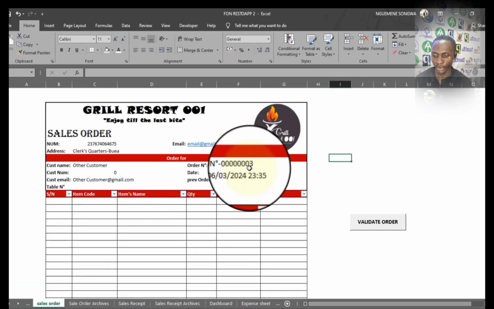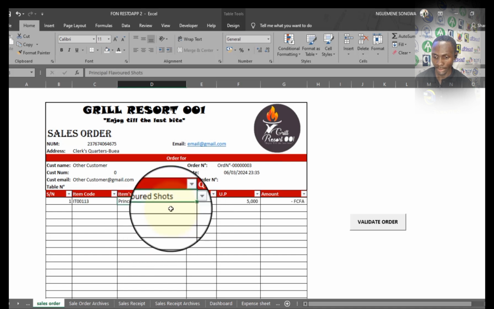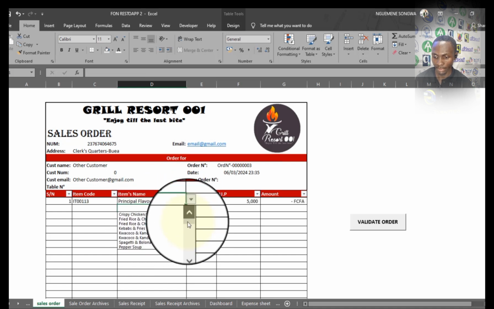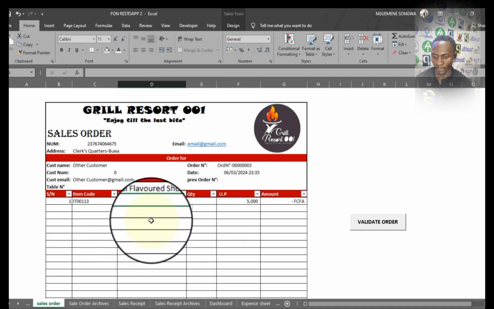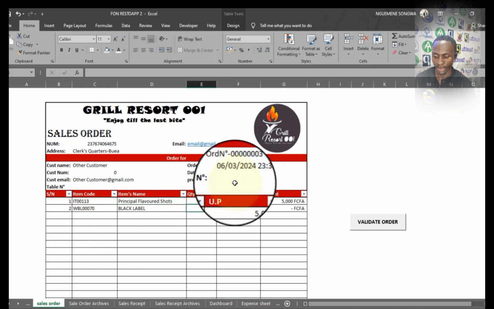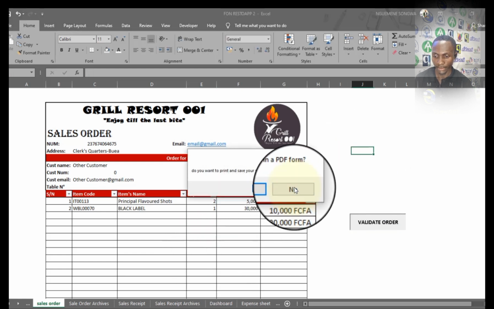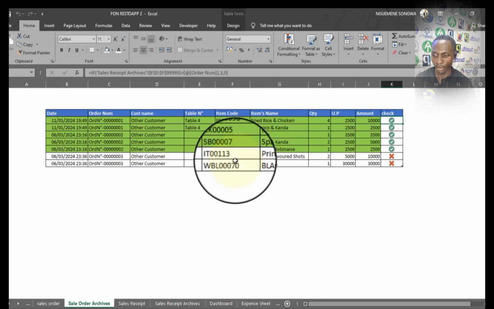So I'm just going to create a new order, order number 3. I'm just going to put some items. Say this item and this item. Say 1 unit here, and here 2 units. No, that's 1 unit, and the 2 units here, for example. So I'll take validate. So this is an opened order.